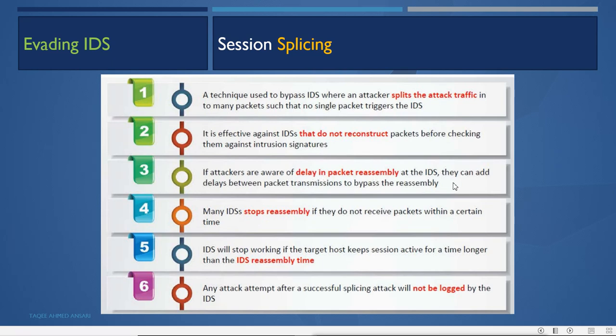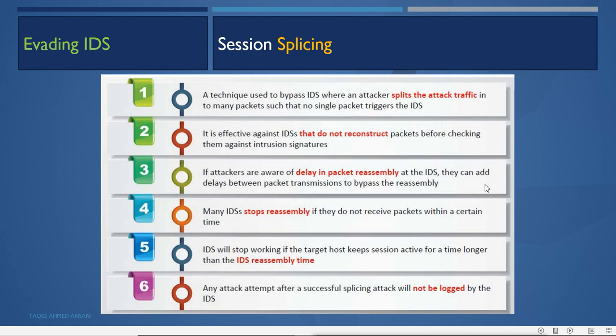Suppose one packet is divided into 5. Now 2 have gone to the IDS and the IDS is waiting for the other 3, but the timeout for packet reassembly is over. So when the timeout happens, the IDS will drop those 2 packets. Then the attacker will send the remaining 3 packets.